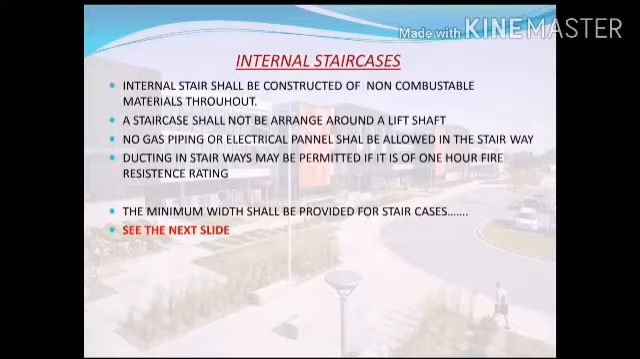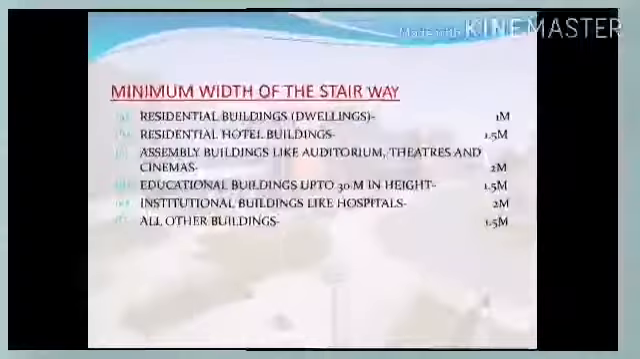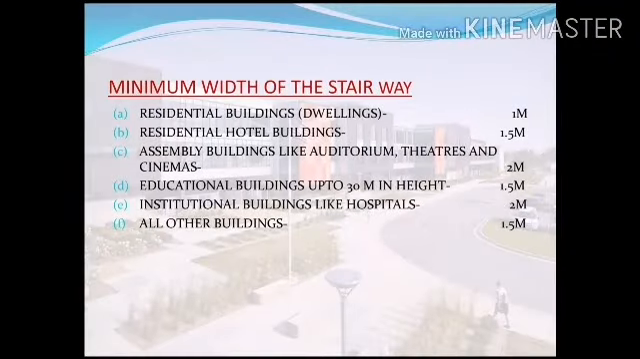The minimum width shall be provided for the staircases. It depends on the National Building Code rules or the building bylaws, which is incorporated in our next slide. The minimum width of the stairway: residential building or dwelling 1 meter, residential hotel building 1.5 meter, assembly building like auditorium, theatre or cinemas 2 meter, educational building up to 30 meter 1.5 meter, institutional building like hospitals 2 meter, all other buildings 1.5 meter.